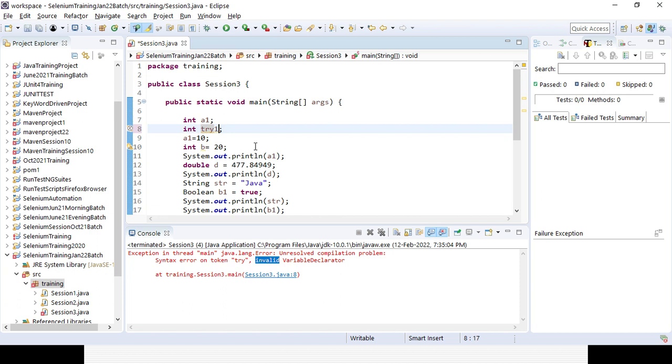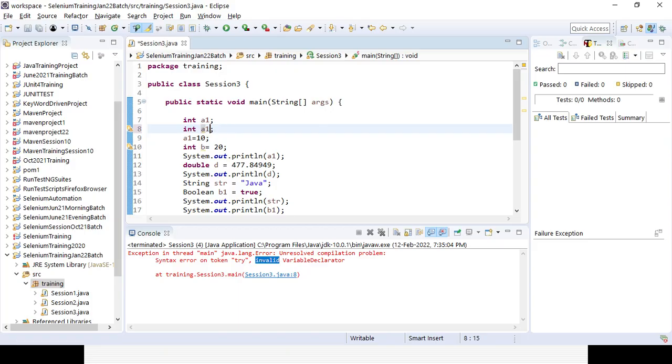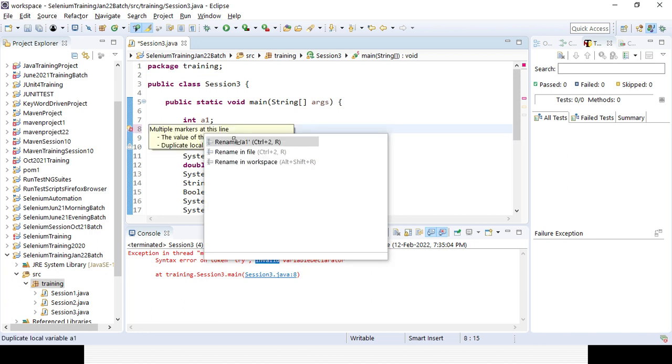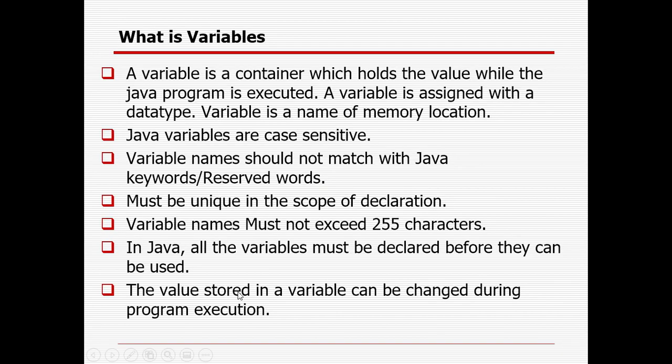So apart from the reserved keywords, you should give a proper variable name. It should be unique in nature. Suppose you already declared a variable called a1, and you want to declare a1 again, it will throw an error because it's already there. So you need to rename it to either a2, a11 or anything. Any variable should be declared one time, not multiple times. You can use the variable multiple times, but the variable declaration should be unique throughout the program.